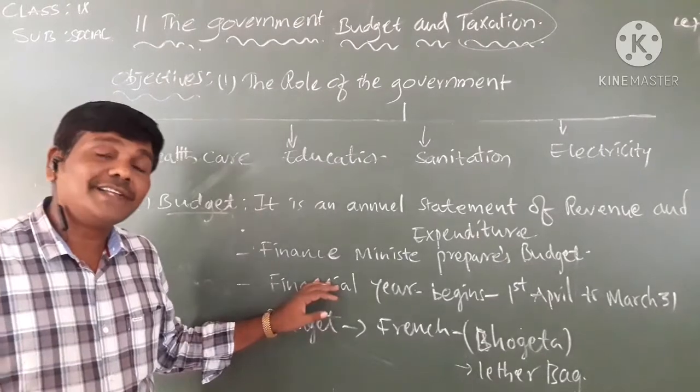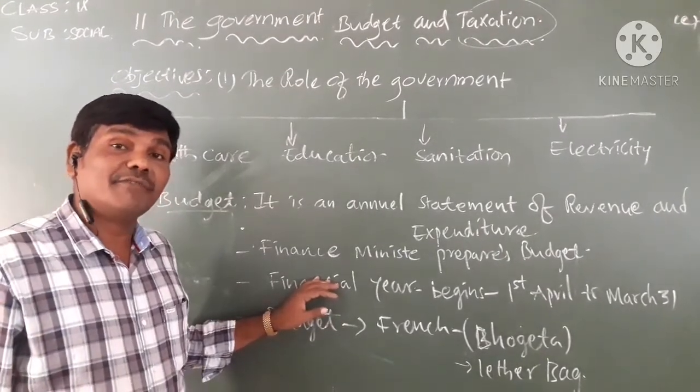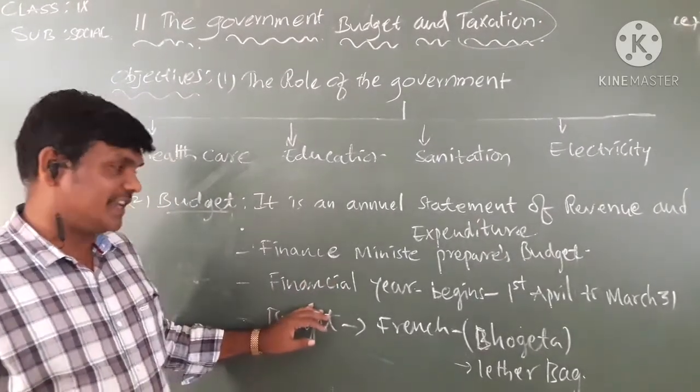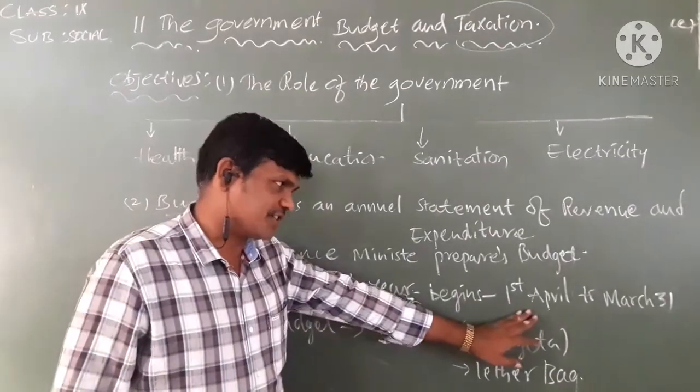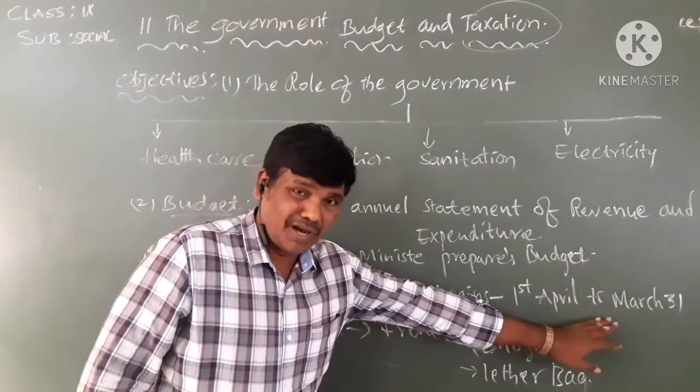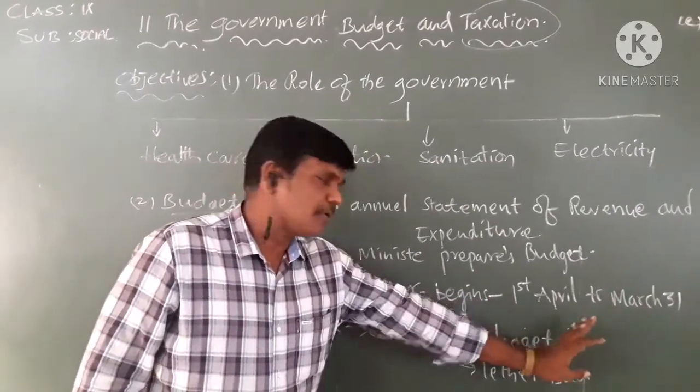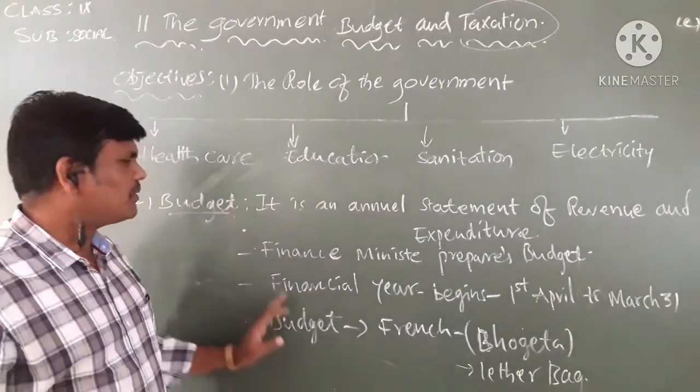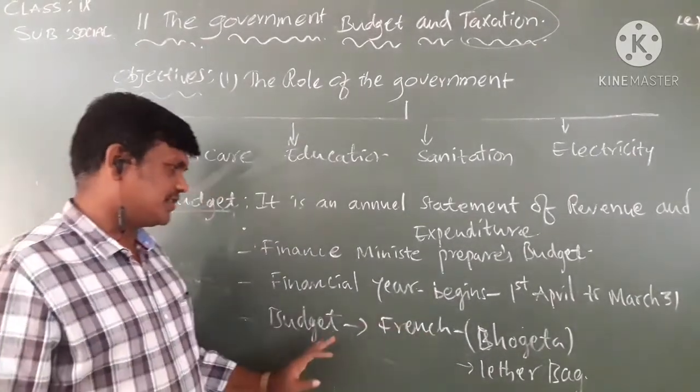You know, what is our financial year? See here, the financial year begins from April 1st and ends on March 31st. So this is simple brief information regarding budget.